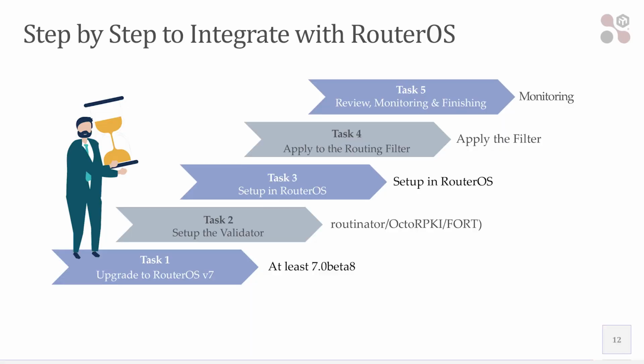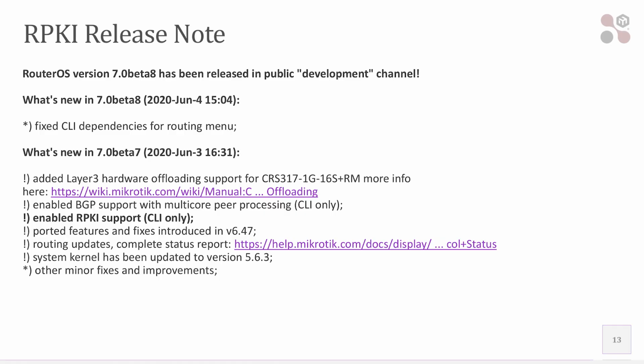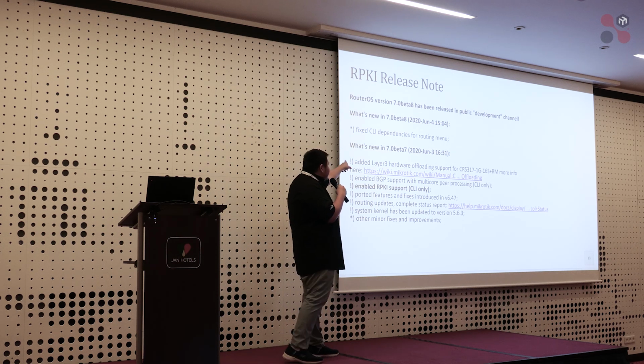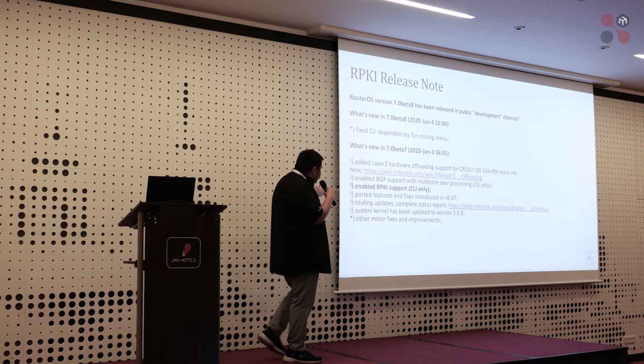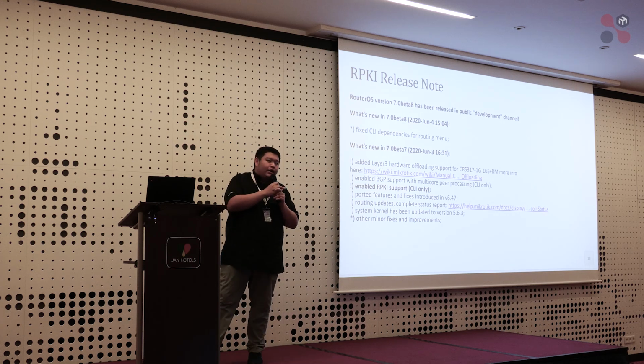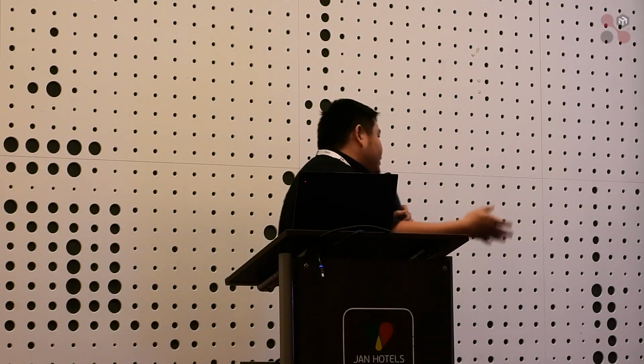So this is the step-by-step of how we can integrate RPKI with MikroTik RouterOS. That is why we call this a MikroTik conference, because we are going to integrate it with MikroTik. First of all, RPKI was first introduced in version 7 beta 7. This is quite a new feature because we do not have the RPKI function in RouterOS version 6. So you need to have version 7 now to deploy RPKI.